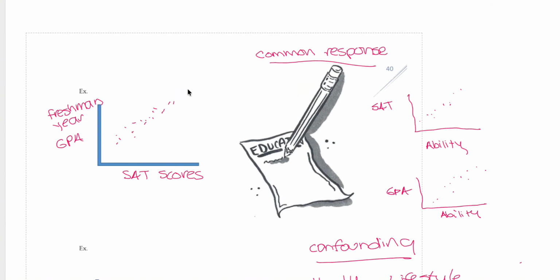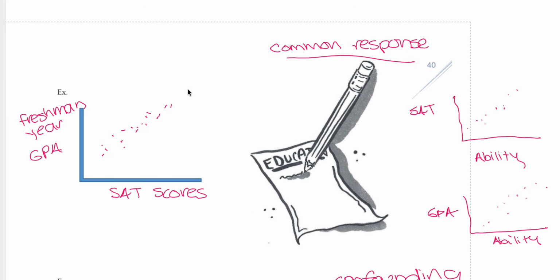Also, some common response is another causation. So think about the scenario right here: freshman year GPA versus SAT scores. And the freshman year, I mean the freshman year in college. As you can see, there's a positive, linear, strong relationship between these two events. So can we draw the conclusion right away? Well, maybe not. Think about it in this way.